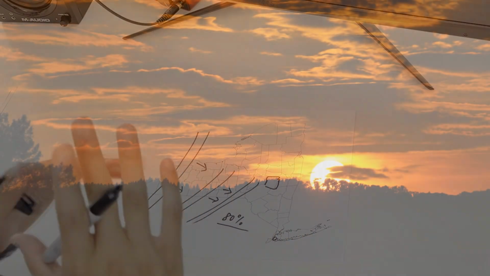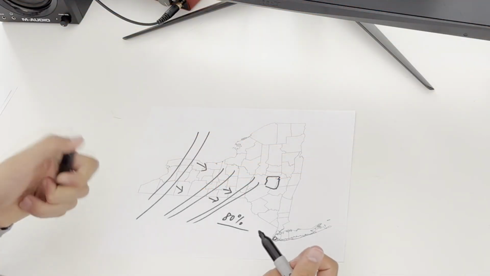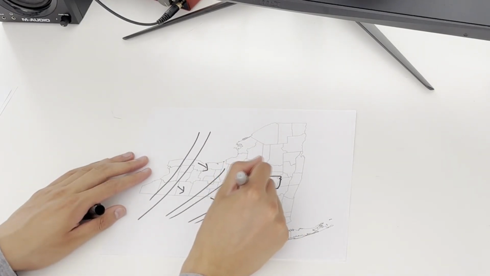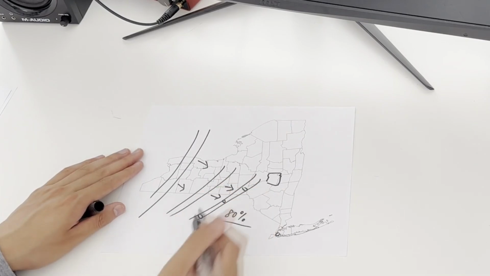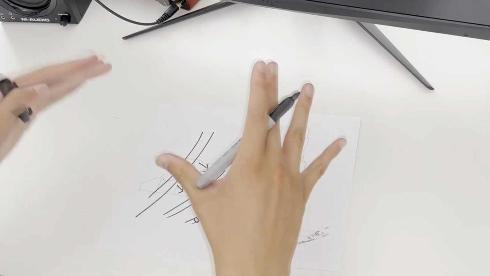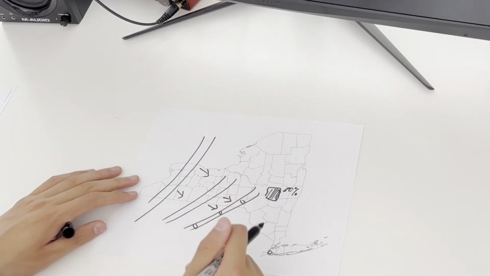Furthermore, the sun has set and the area has cooled down. So that kind of reduces the energy that the storm has to remain strong. And so you kind of get these breaks in here. Let's say that area, there's no rain. All of a sudden, this area doesn't have rain. This area doesn't have rain. And so now let's predict that 80% of our county is going to get rain and 20% is going to miss out. We have these two probabilities.